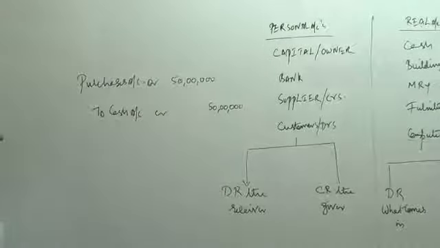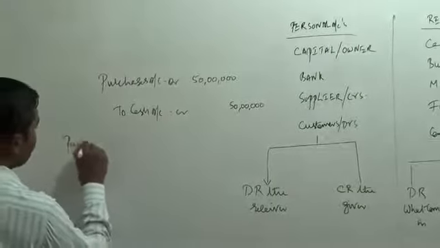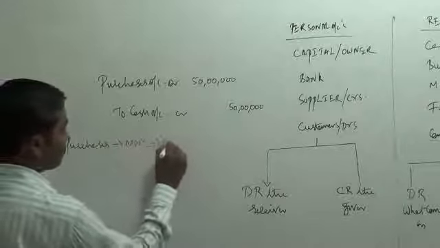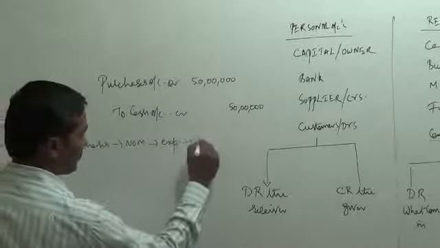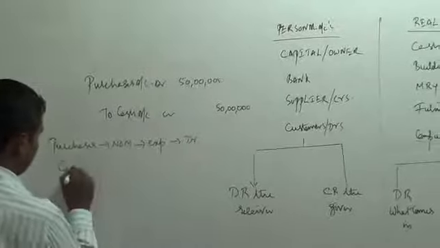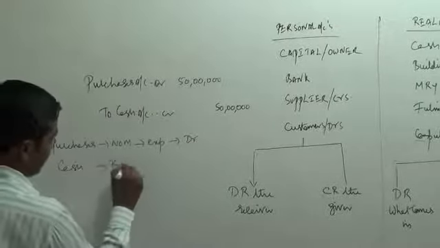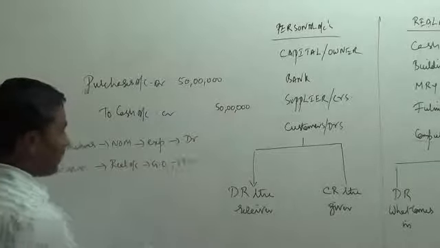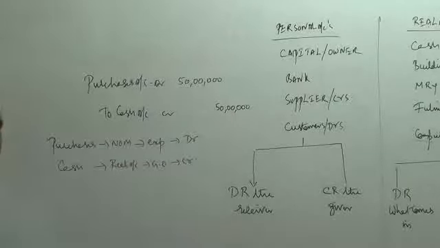What is the logic behind the entry? Purchases, nominal account, expenses and losses, debit. Cash, real account, going out, credit. This is the entry.